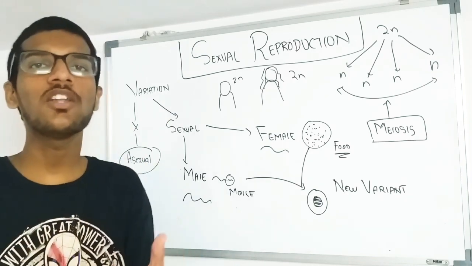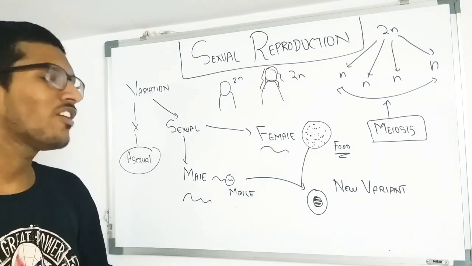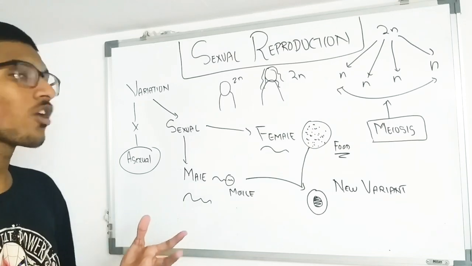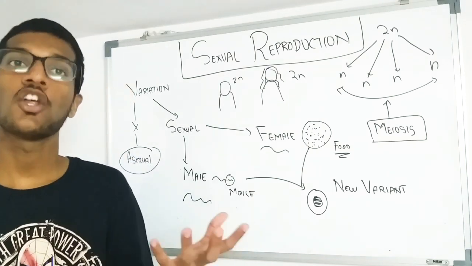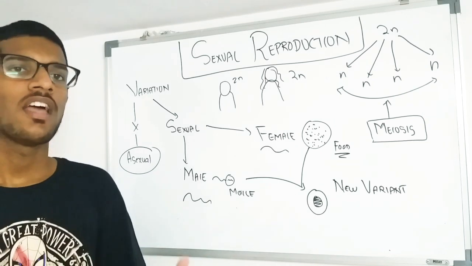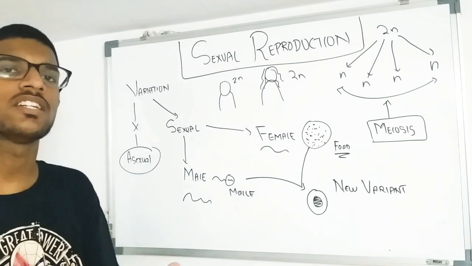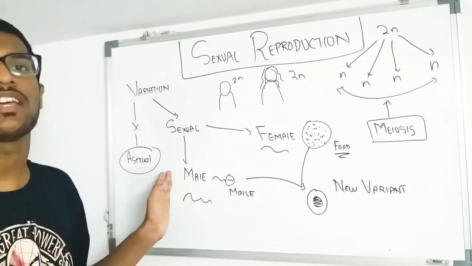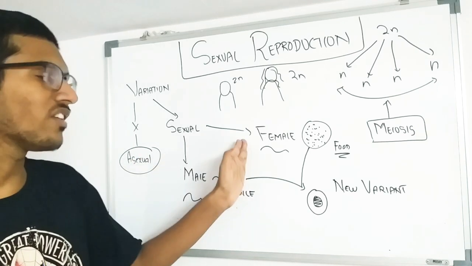There is another mode of reproduction which is known as sexual reproduction. When we say sexual reproduction, we are usually talking about the fusion of gametes, or the fusion of the DNA which organisms are made up of. Here there are two different organisms which differ in their physical features and genotype, the male and the female.